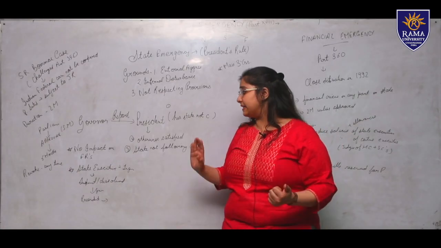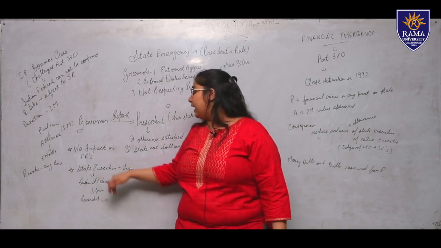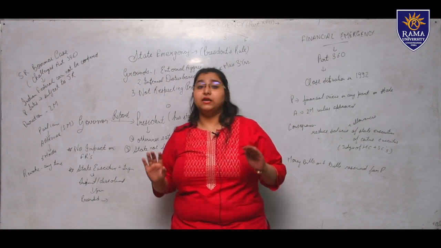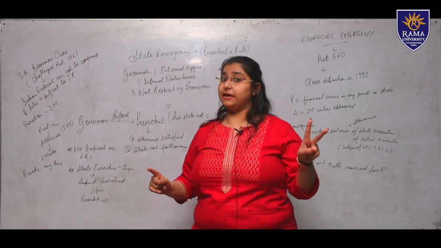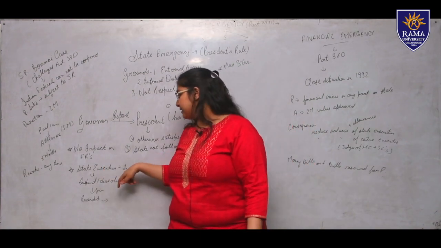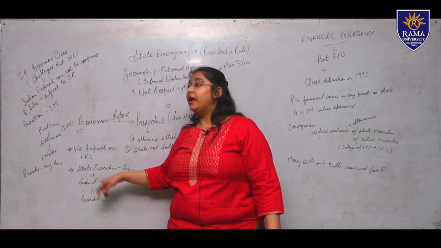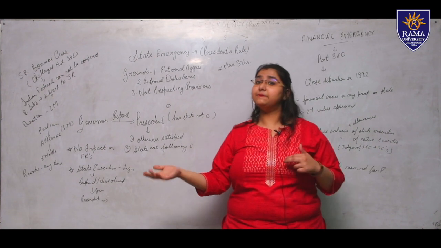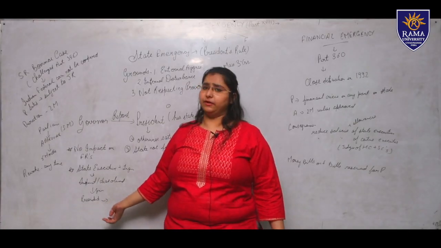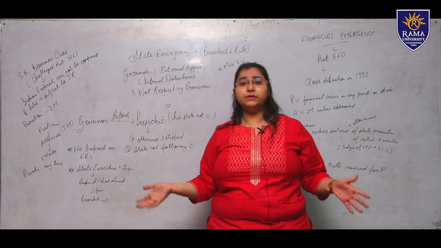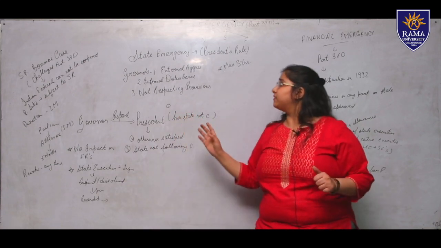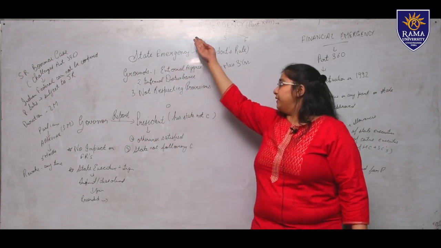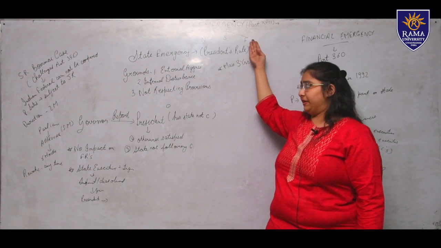Also, one more thing: during the time of state emergency, the second type of emergency, the state executive and state legislature are suspended or dissolved, and the responsibility is given to the President, who can further delegate that power to the governor. That is his choice. So, concluding today's lecture, what I have dealt with is emergency, which is dealt with under Part 18 of the Constitution. There are 3 types of emergency: national, state, and financial.